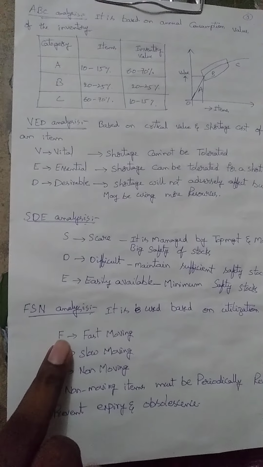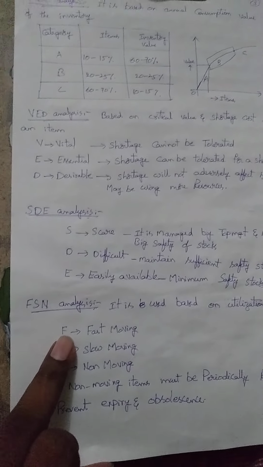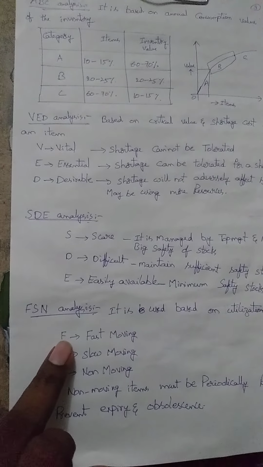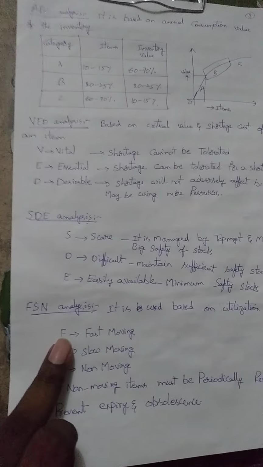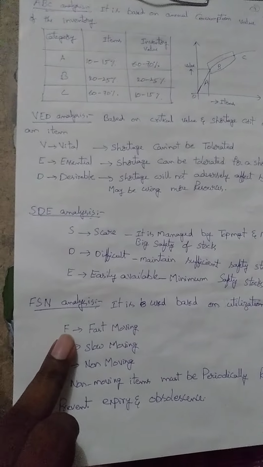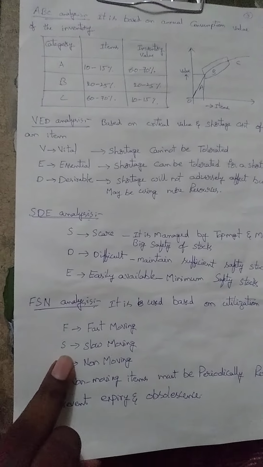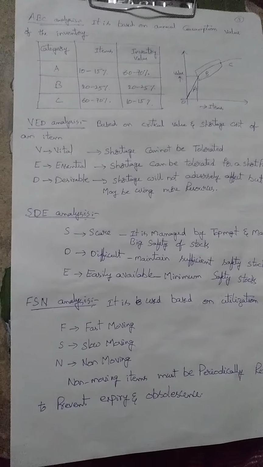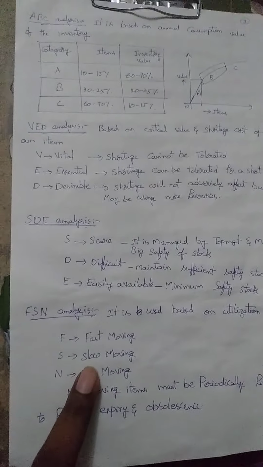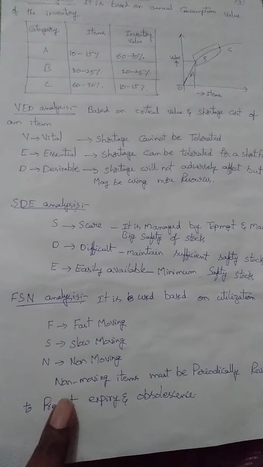When particular raw materials are given the F grade, it means they are used in a very quick process because of perishable nature, high expense, and other characteristics. Whereas in the S category, slow moving, compared to the F category, the utilization percentage of this raw material is low when compared to F. Then N is nothing but non-moving.